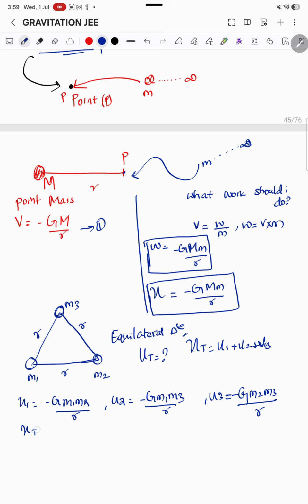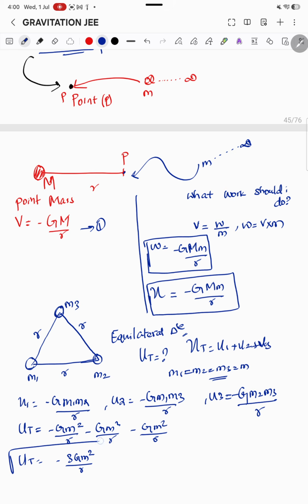Now adding all these to get the total energy of the system. We know m1, m2, m3, let's take all the masses to be the same: m1 equal to m2 equal to m3. For the sake of solving, let's take these masses to be the same, and minus G m square by r, minus G m square by r, minus G m square by r. So what happens after this? I get minus 3 G m square by r. That's it. So this is the energy that I need to keep these three masses together.